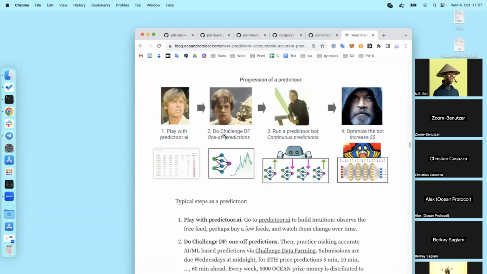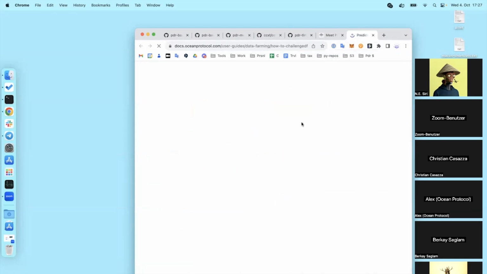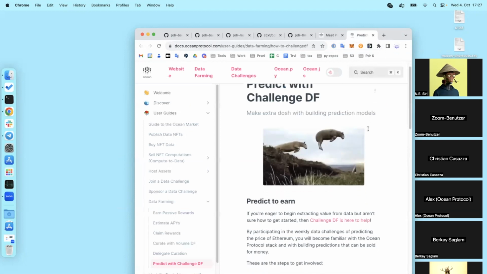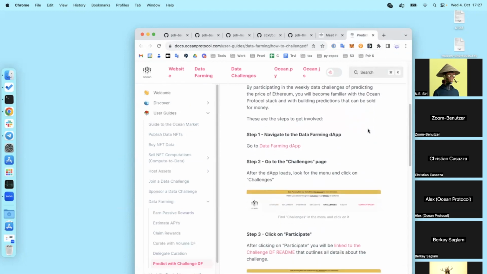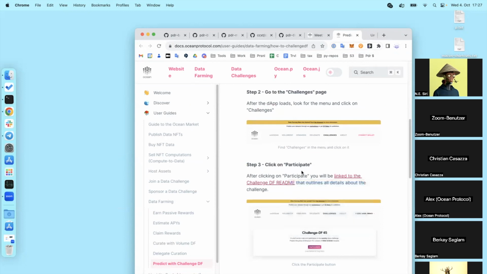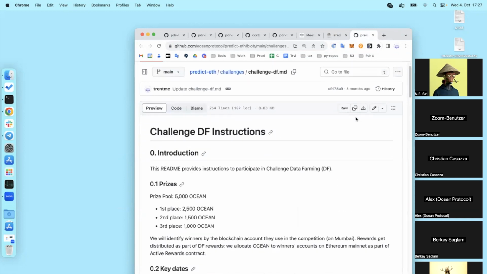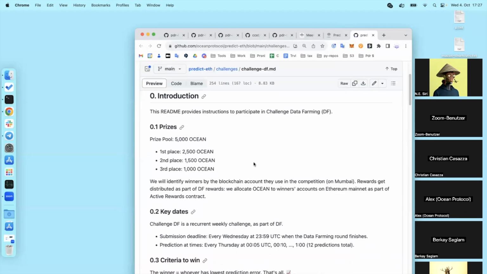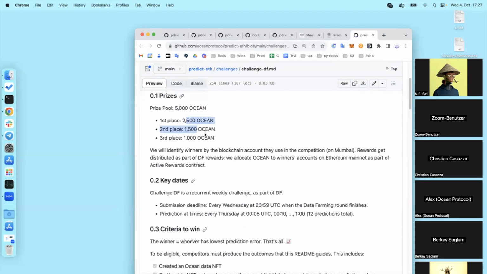Then if you really want to get into it and practice predicting, you could do the challenge data farming. That allows you to practice simple one-off predictions, and it's also quite straightforward to do. They are weekly as well. So you can go through the challenge data farming README and submit. The prize pool is 5,000 Ocean per week, and it's distributed among first, second, third as follows, 2,500 and so on.